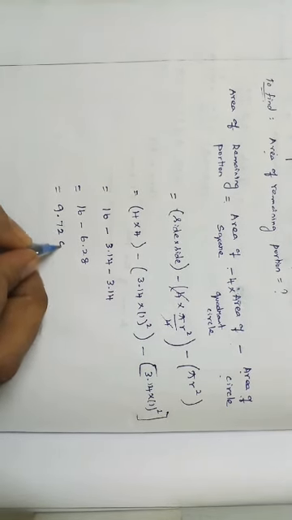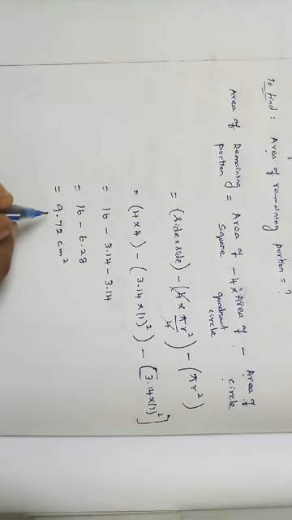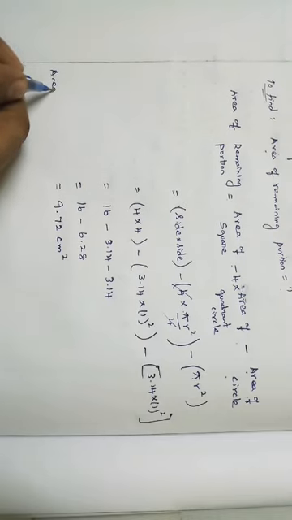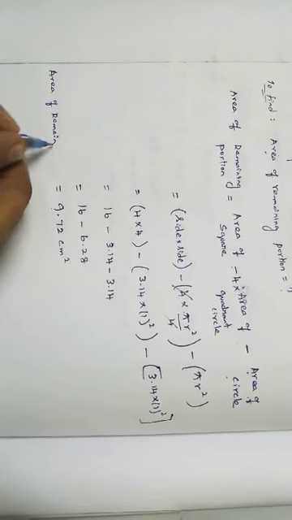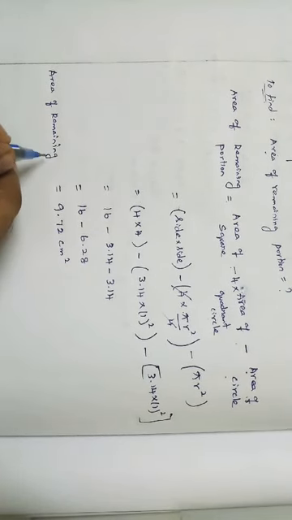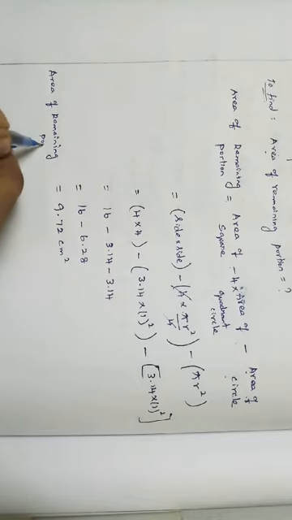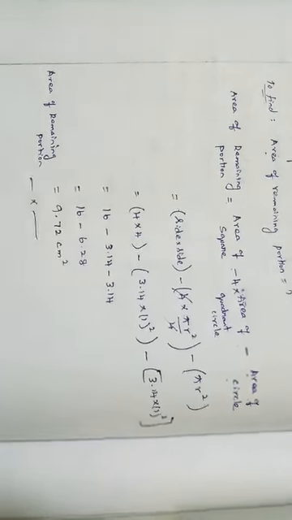Sorry, centimeter. 9.72 centimeter square. Therefore, area of the remaining portion, after removing the four quadrant circles and one full circle, is equal to 9.72 centimeter square, right.